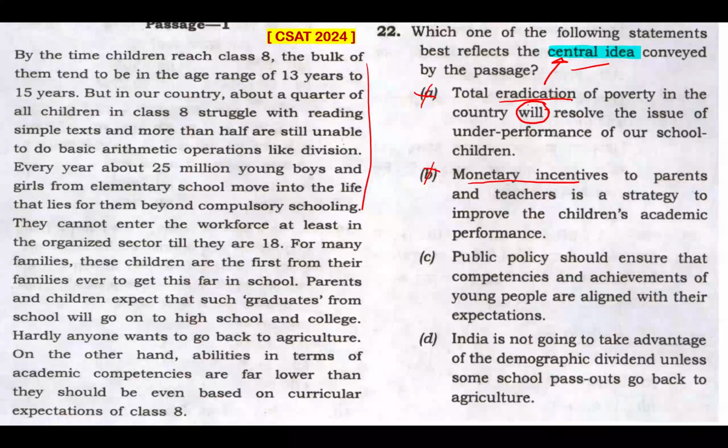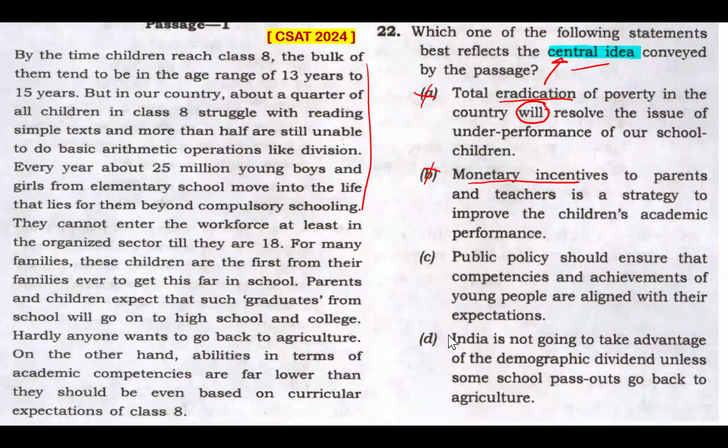So I hope you understand the connection. This solution is not mentioned in the passage, and on top of that, the reason is not mentioned here, and this is some random solution that will never be a part of the central idea. Central idea is the thread around which the passage revolves. It is not a solution. It may be some other keyword UPSC asks, like practical implication, practical solution. That would be fine. Even message, that can be fine. I'm not saying that will be fine, that can be fine, but not for central idea. Option B is not my answer. This is out of context totally. Now I'll talk about option C. Let me talk about option D.